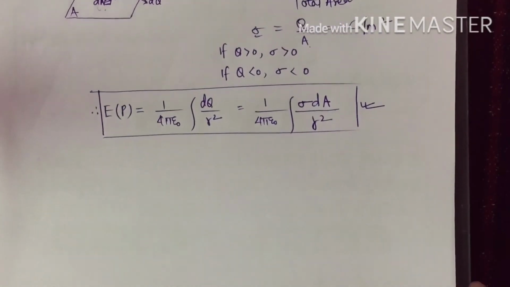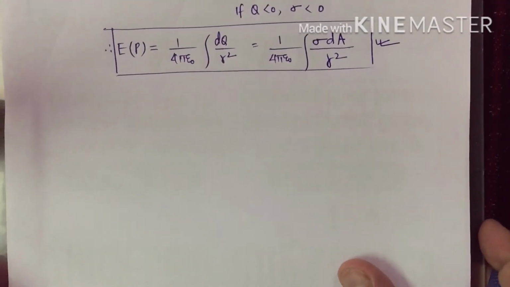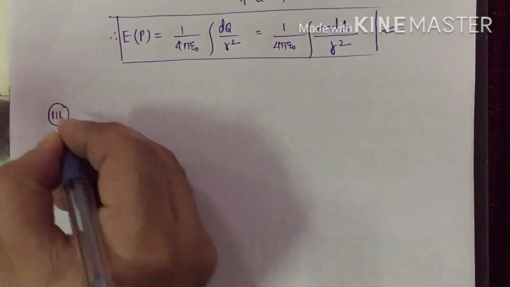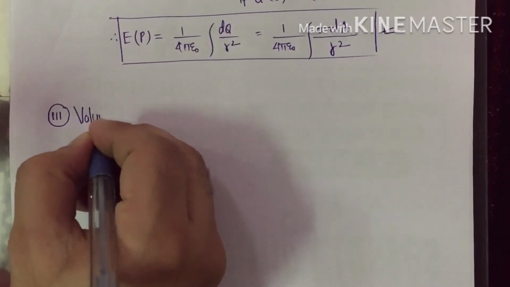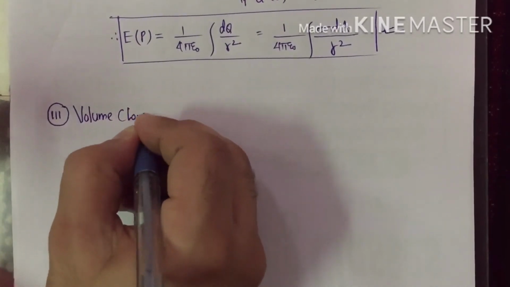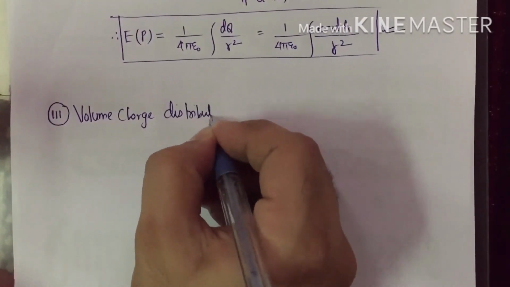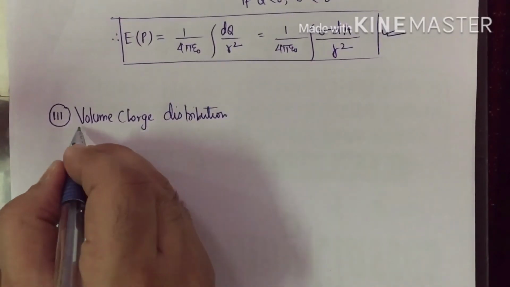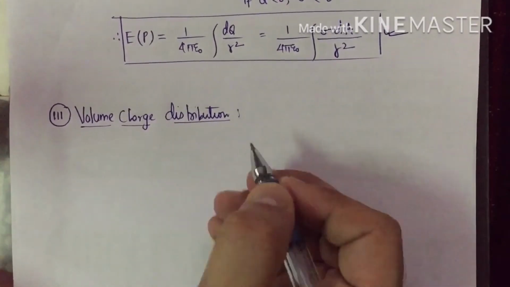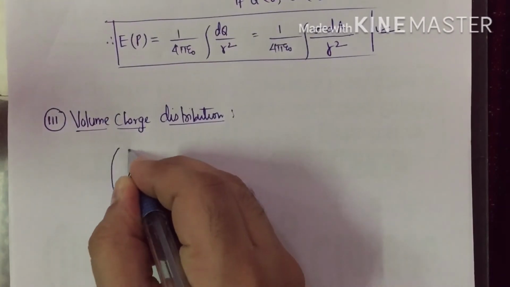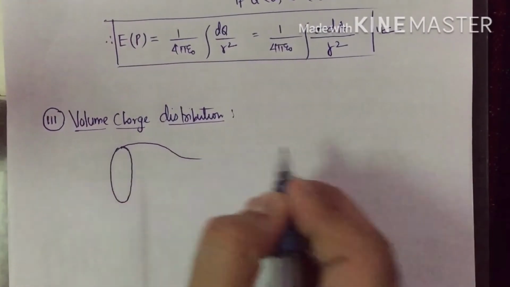And the next type of distribution which is important, that is called volume charge distribution. Volume charge distribution. Now consider any arbitrary shape volume.